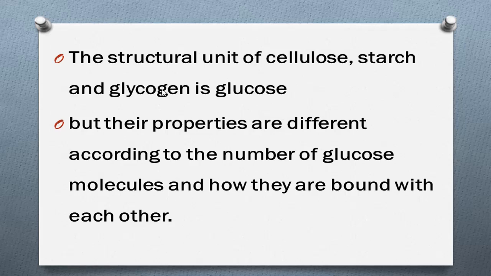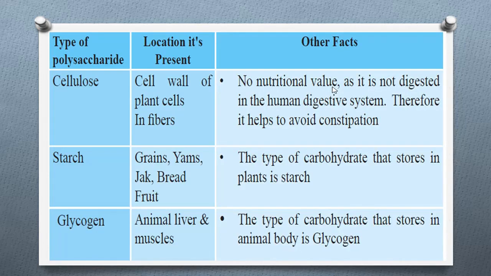The number of glucose molecules contained in cellulose, starch and glycogen is different, and the way of combining the glucose is also different. Therefore, cellulose, starch and glycogen have different properties. Then we will learn about the types of polysaccharide, their location and other factors. Firstly, we will learn about cellulose.